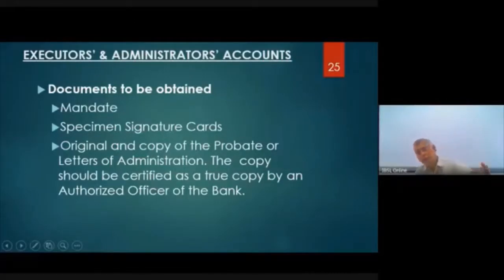Now, when an executor's account is being opened, the bank must ask for the probate. When an administrator's account is opened, the bank must ask for a copy of the letter of administration, and one of the officers in the bank must certify that he has seen the original.